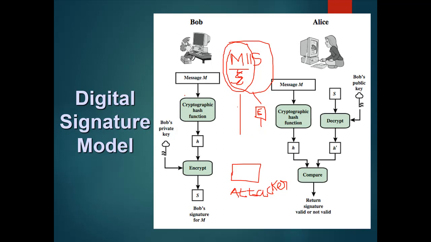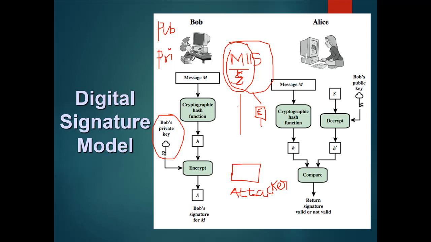Symmetric means both the sender and the receiver should share the same key. Another option is very simple. Bob also has a key pair, public and private. Using the private key, Bob created the digital signature.